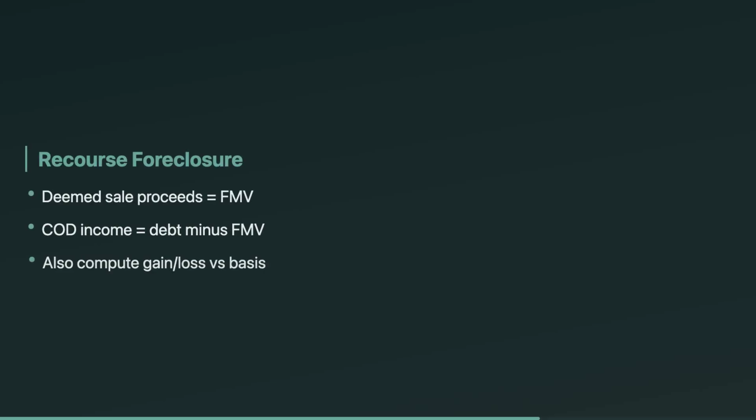Now recourse. If the loan is $170,000 and FMV is $140,000, the deemed sale proceeds are $140,000. The difference, $30,000, is potential COD income because you were personally liable and the lender forgave the shortfall. Then you still compute gain or loss on the deemed sale using FMV minus adjusted basis. Two buckets, sale gain or loss, plus COD income.